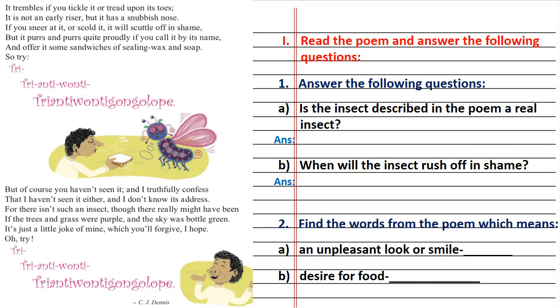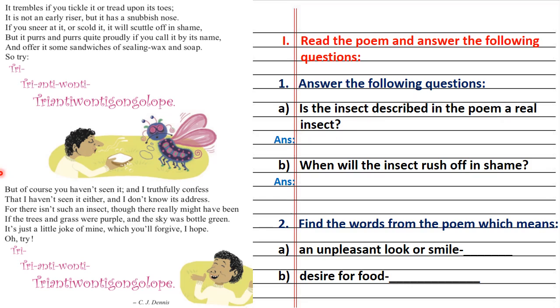Question number 1. Read the poem and answer the following questions. A. Is the insect described in the poem a real insect?